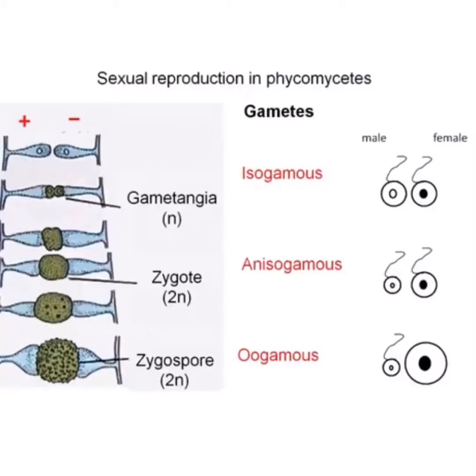Isogamous gametes are those in which male and female are of the same size and shape, and both are motile, whereas anisogamous means both are motile but are of different shapes and sizes. In oogamous, they are of different shapes also. The male is motile and has flagella, but the female is non-motile, doesn't bear any flagella, and is larger in size as compared to the male gamete.